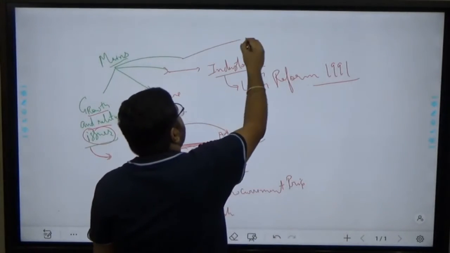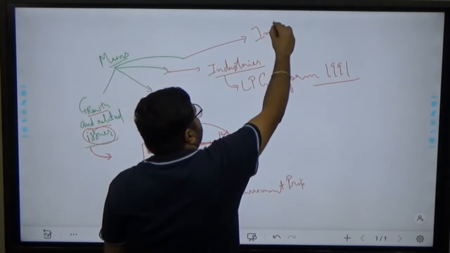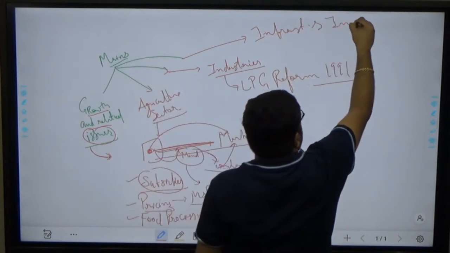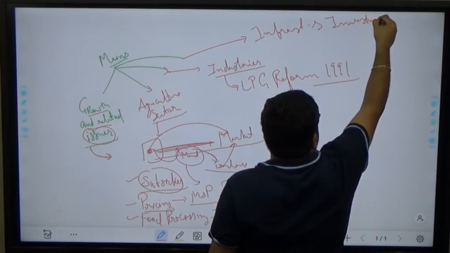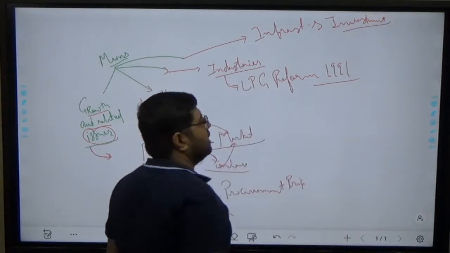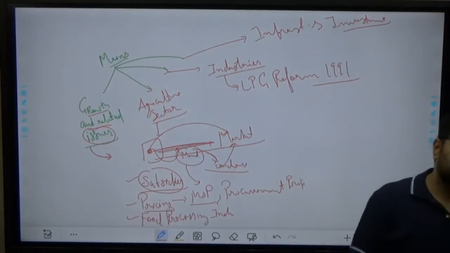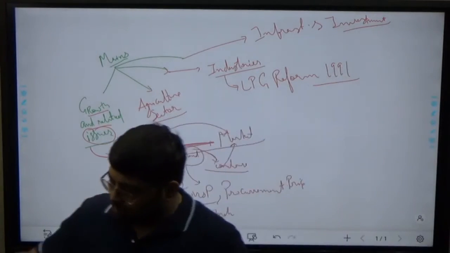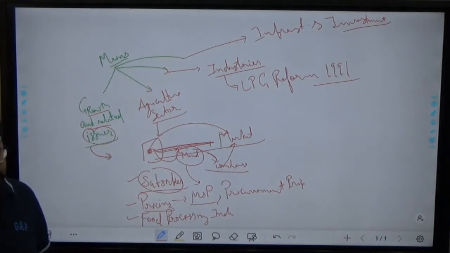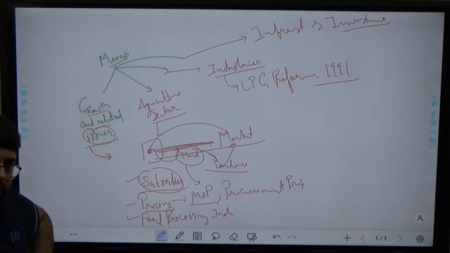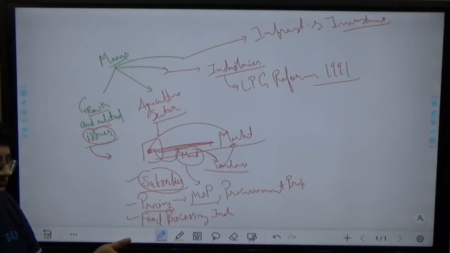And the last is infrastructure and investment, okay. Now we all know that India has to develop a lot of infrastructure. What does infrastructure comprise?